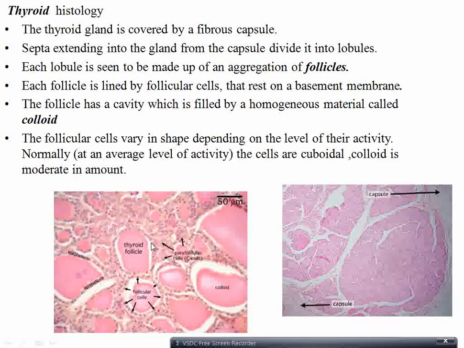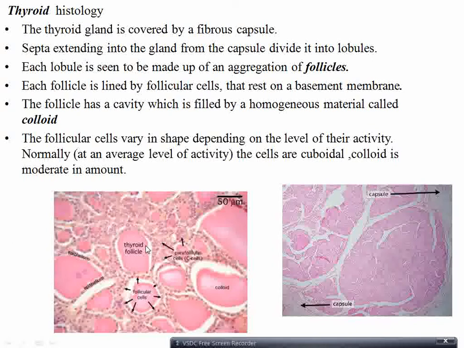Now, follicular cells vary in shape depending on the level of their activity. Normally, the cells are cuboidal, and colloid is moderate in amount. So when we describe the follicular cells, they have three entities, or they may acquire three different shapes according to the activity of the gland. So what do you mean by that?